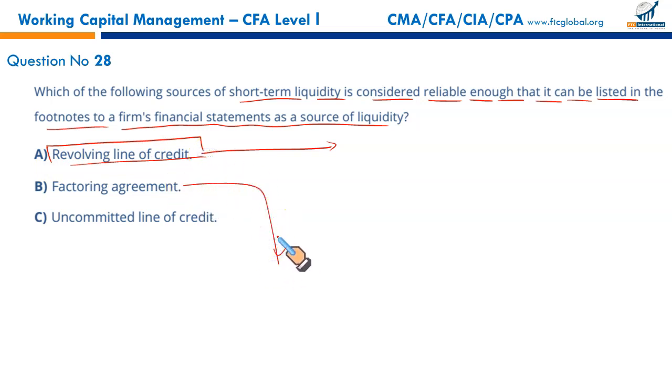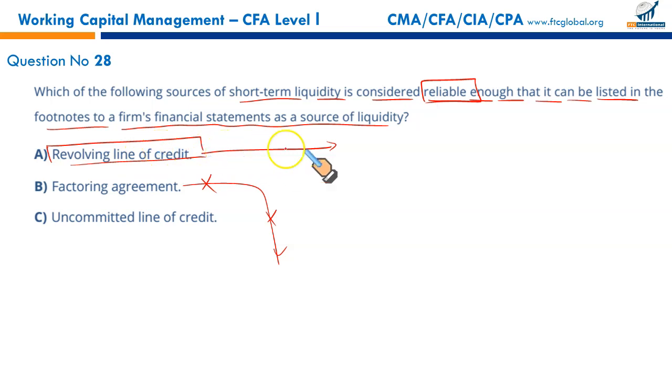Factoring agreement, this is when you have receivables and you sell your receivables to overcome your short-term liquidity needs. So factoring of receivables is a source of finance, but not a very reliable one. We are looking for the one that can be listed in footnotes. A factoring arrangement we don't normally list in the footnotes because it is not a reliable enough source of finance.